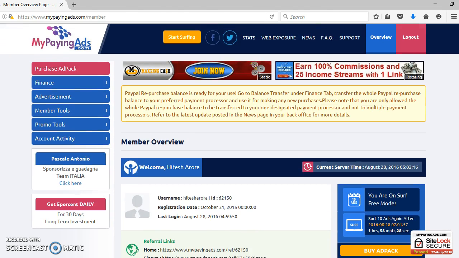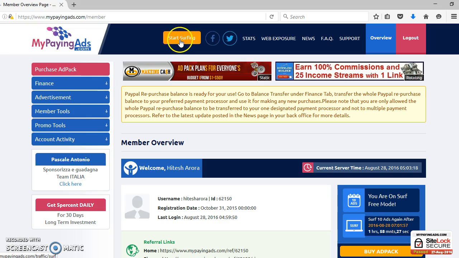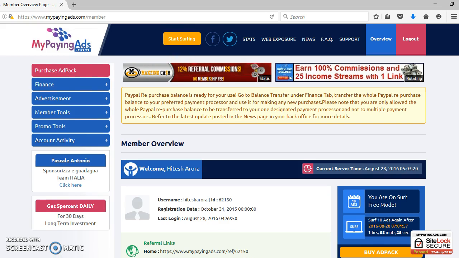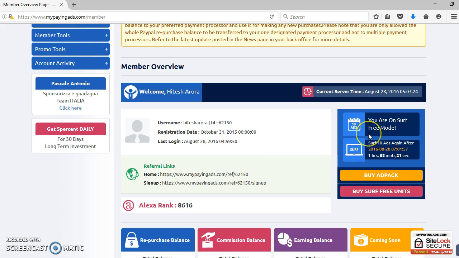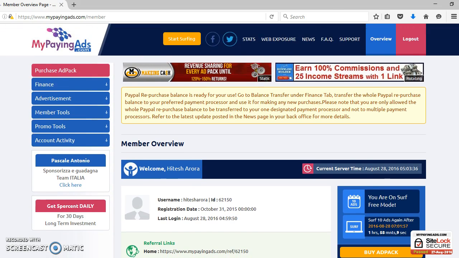Now, start surfing is one way where you can go and click 10 ads. You will see here on the right side, you're in surf free mode. I still have 1 hour and 15 minutes left to click my 10 ads. You can click 10 ads from here also. If you click here, it will take you to the page where you can click 10 ads, or you can just start surfing from here.